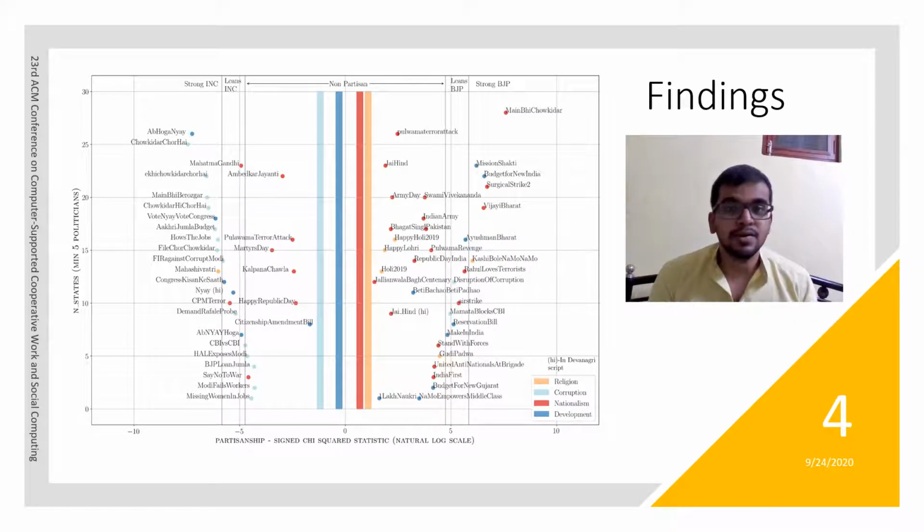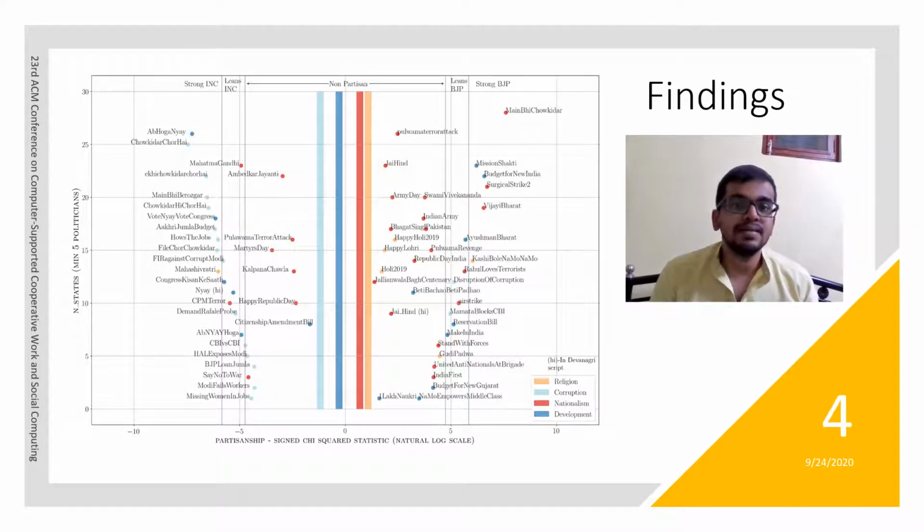This is a very important graph. You could plot this for any given country and instantaneously learn which issues and what framing separates the ruling party from the main opposition. Here the x-axis marks the partisan score of a hashtag. Positive values on the right indicate the ruling party, negative values on the left indicate the main opposition, and the y-axis plots the states whose politicians used the hashtag.